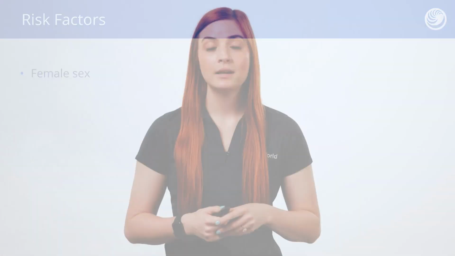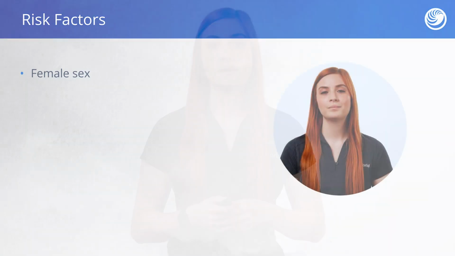Urinalysis will show white blood cells due to the presence of inflammation, as well as nitrates due to the presence of bacteria. Risk factors for UTI include being of the female sex. The female anatomy has a much shorter urethra than the male anatomy, which means that bacteria don't have to travel as far to colonize. Additionally, the use of perfumed pads, douching, and spermicide-coated condoms can cause periurethral irritation. Irritated and inflamed tissue creates an environment where bacteria can also colonize more easily.